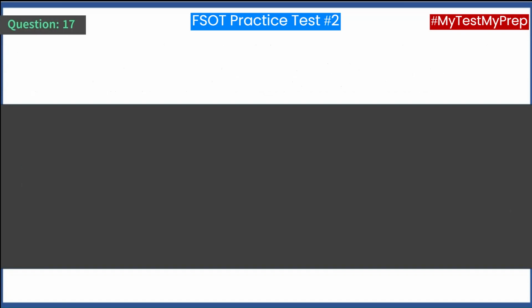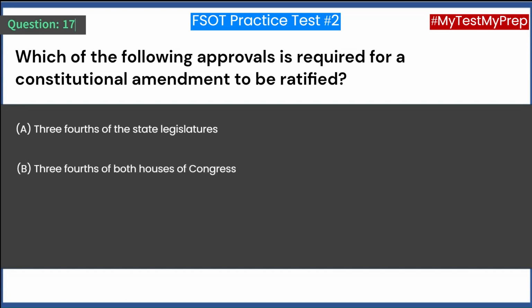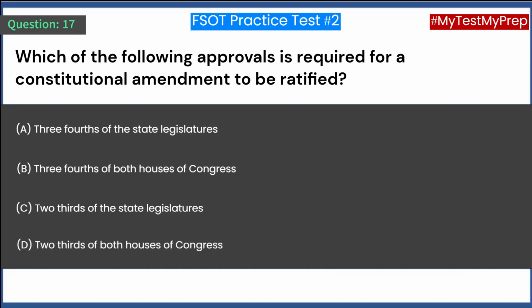Question 17. Which of the following approvals is required for a constitutional amendment to be ratified? A. 3/4 of the state legislatures. B. 3/4 of both houses of Congress. C. 2/3 of the state legislatures. D. 2/3 of both houses of Congress.